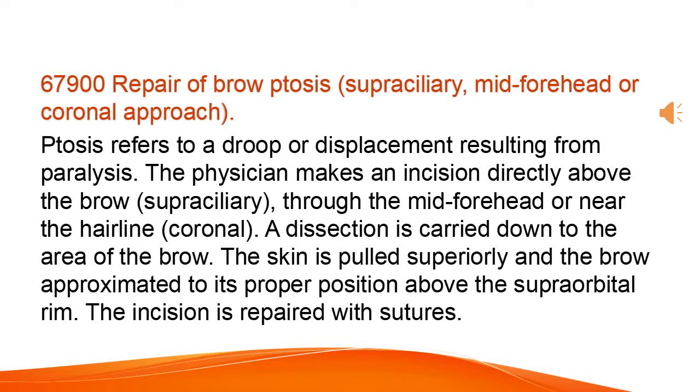The physician makes an incision directly above the brow, superciliary, through the midforehead or near the hairline, coronal. A dissection is carried down to the area of the brow. The skin is pulled superiorly and the brow approximated to its proper position above the supraorbital rim. The incision is repaired with sutures.